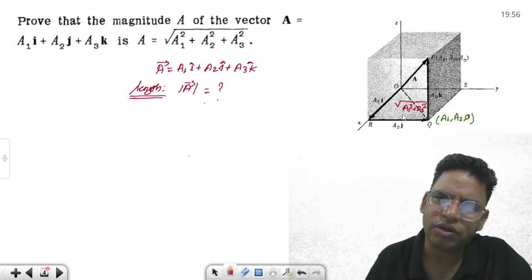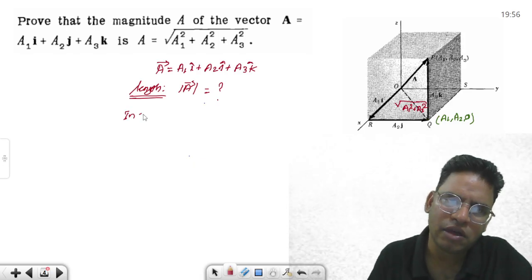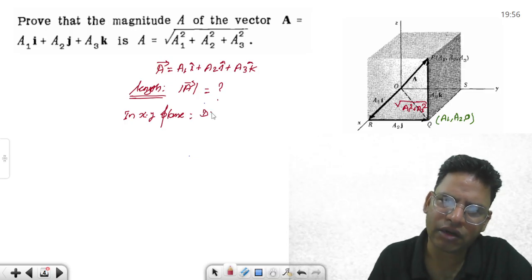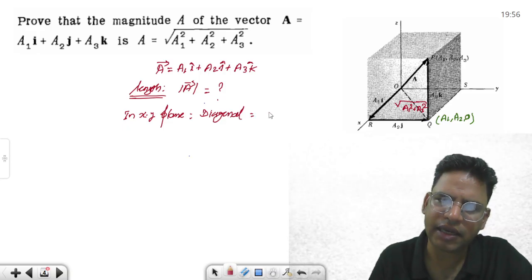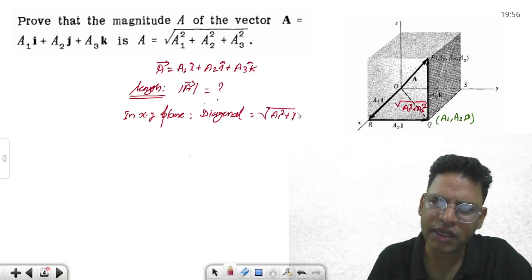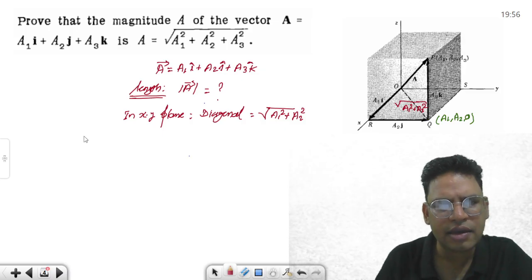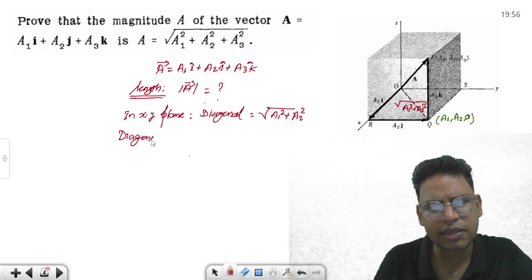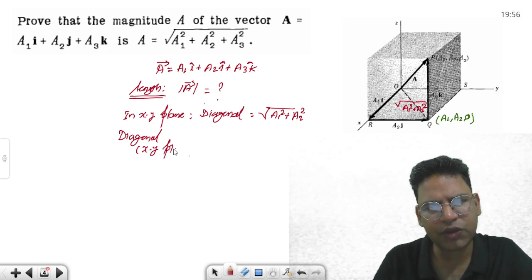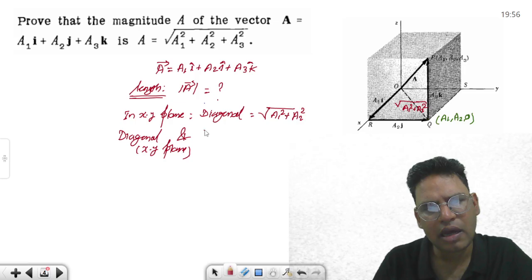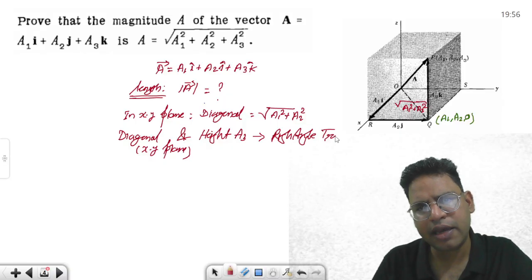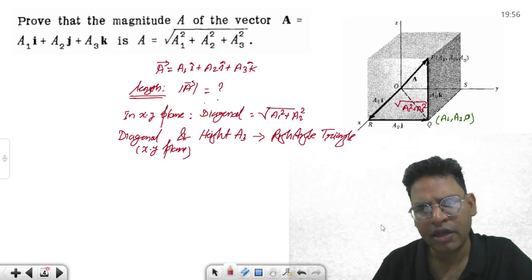Before that, in the xy plane, the length of this diagonal is under root a1 squared plus a2 squared, and with this diagonal in the xy plane and height a3, it is again a right angle triangle. Okay, this is also a right angle triangle. And what do you get?